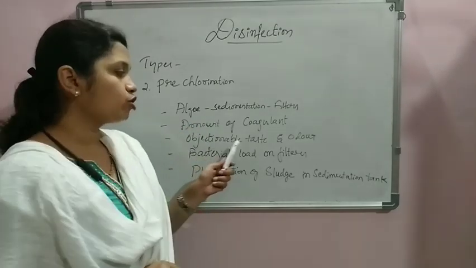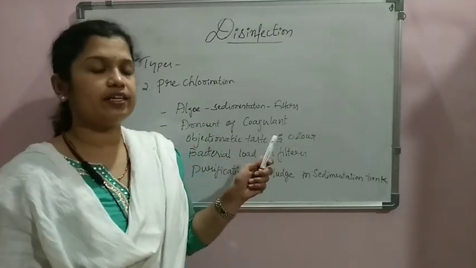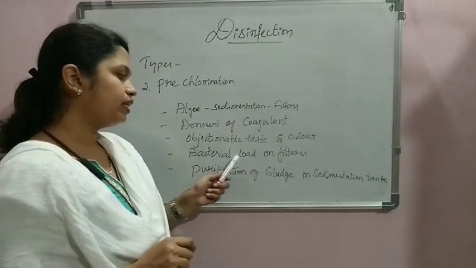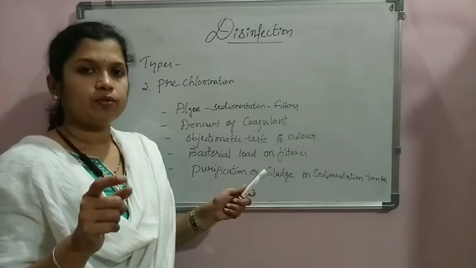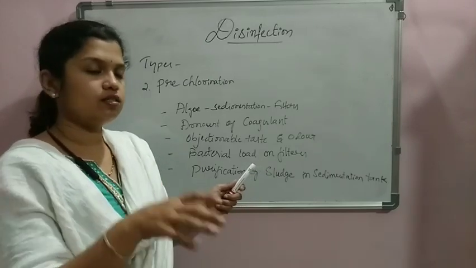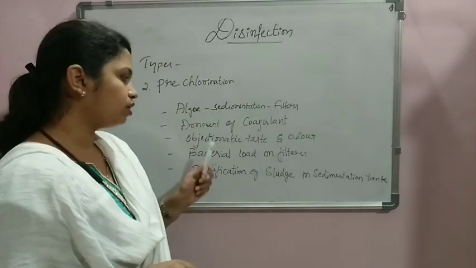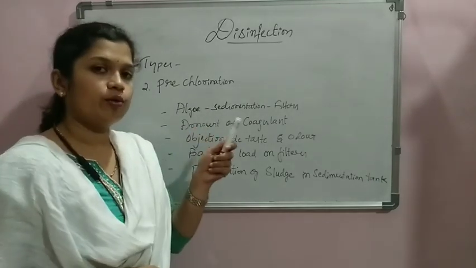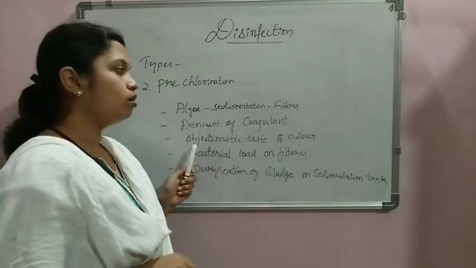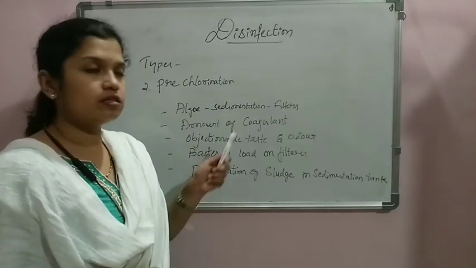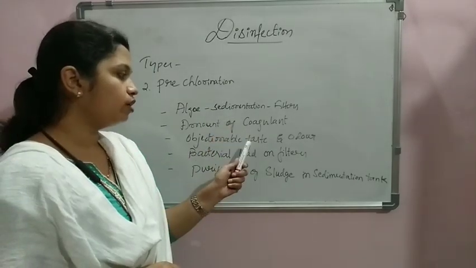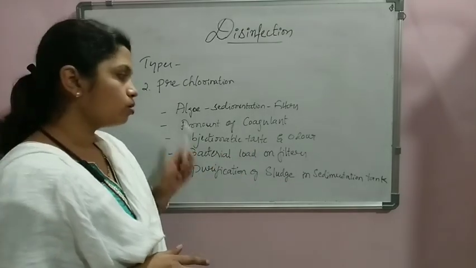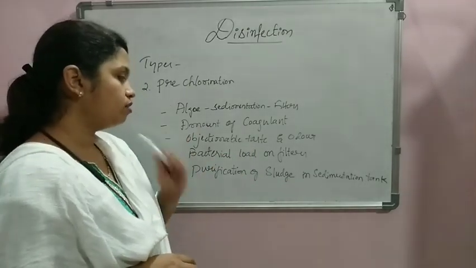Next is the objectionable taste and odor that is created because of the addition of chlorine. Next is the bacterial load on the filters. The bacterial load is decided based on the disinfection or chlorination we are going to do, because chlorination can change the amount of treatment required in sedimentation, filtration, as well as coagulation. All of these processes are connected with this factor.